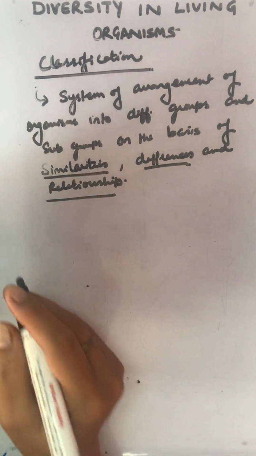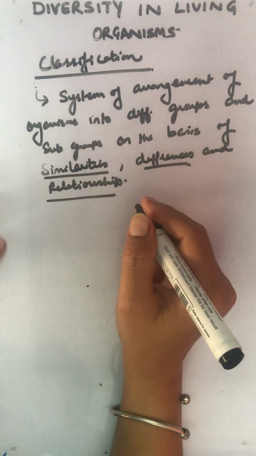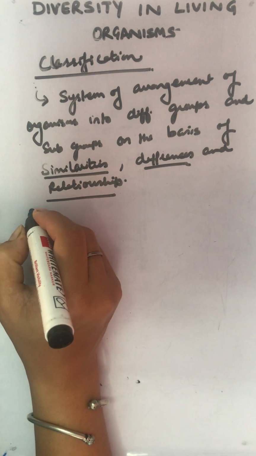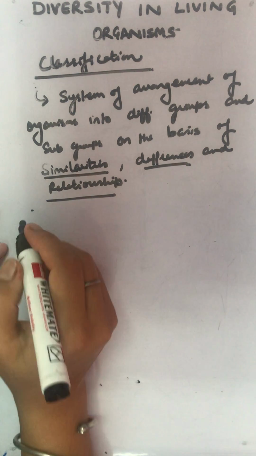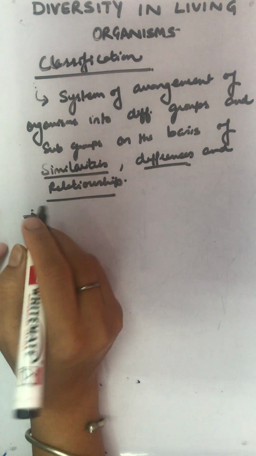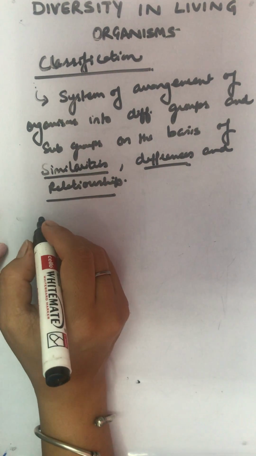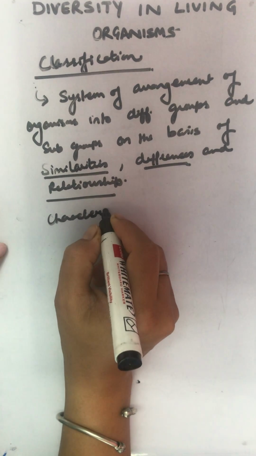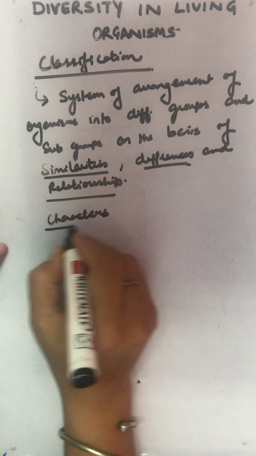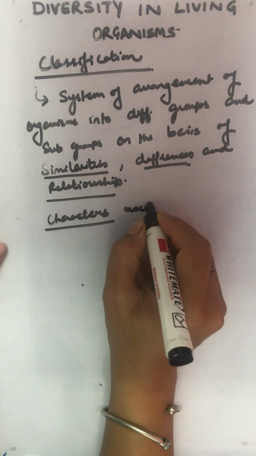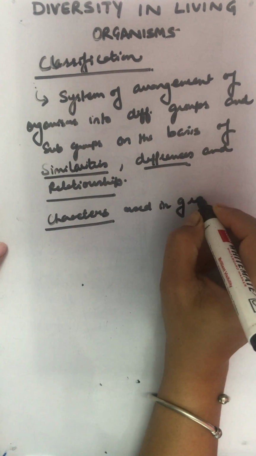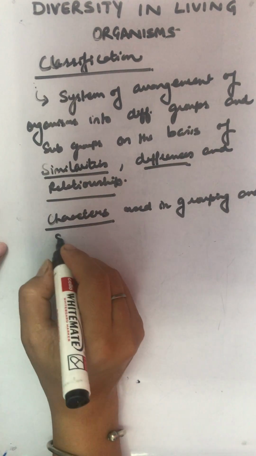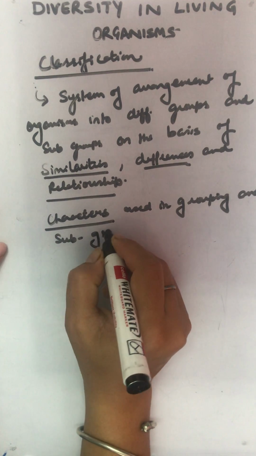Now, when we started differentiating them, there are various examples of certain characteristics which are used. Let's give it a heading first: Characters used in grouping and subgrouping of organisms.